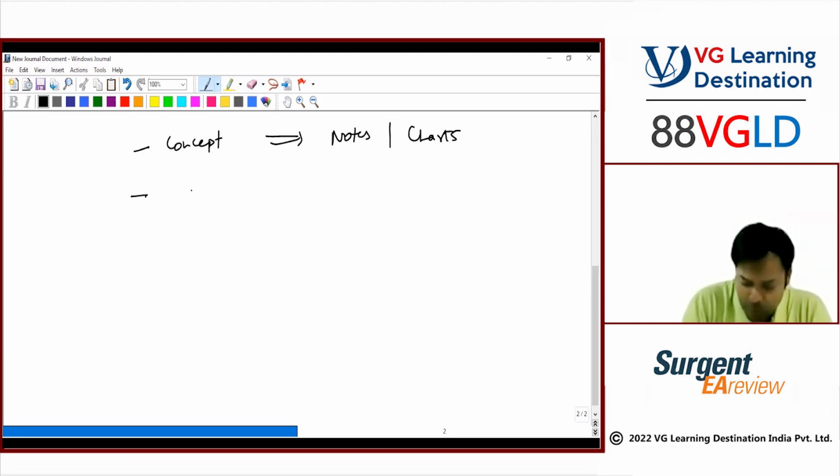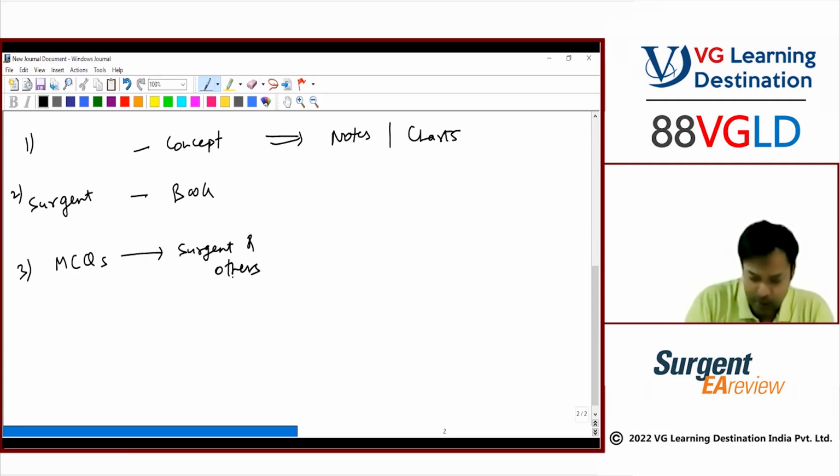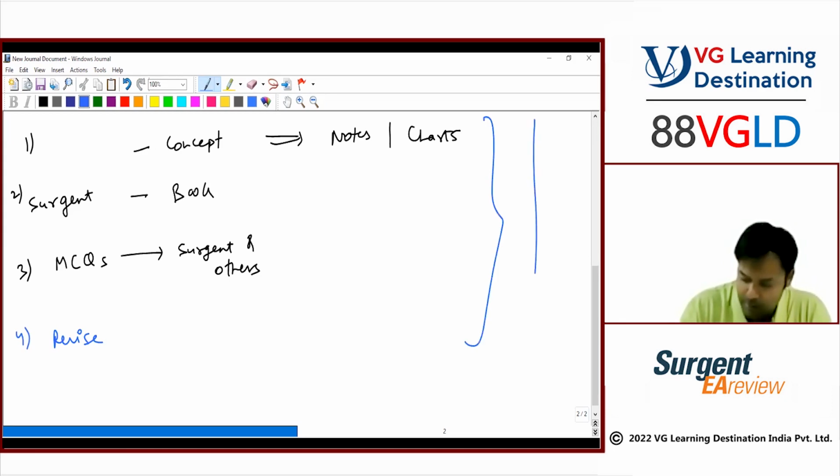Second, we will read the book, basically the book you have received, the Sargent book. We are going to do that. So this is first, this is second. Third, we are going to do all the MCQs only. So it is going to be the Sargent MCQs, and whatever I have in my own database, I'll discuss that also. And lastly, fourth, we are going to revise everything, whatever we have done. So this is going to be the order of the class. That's how we are going to progress the class from here to here.